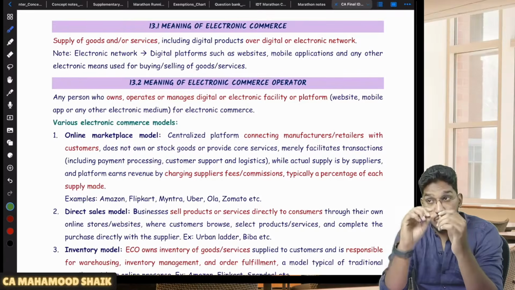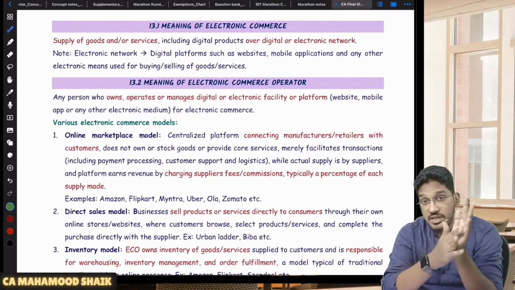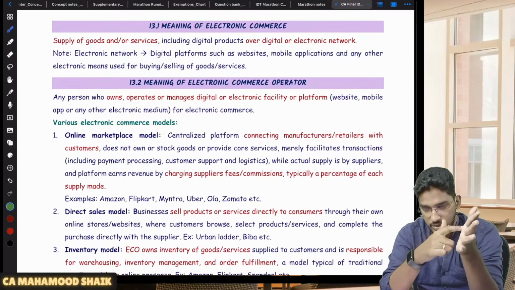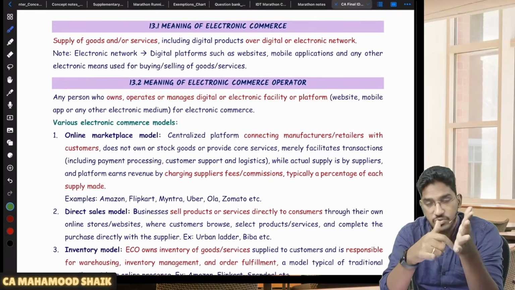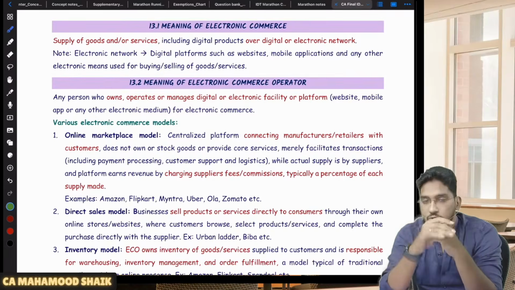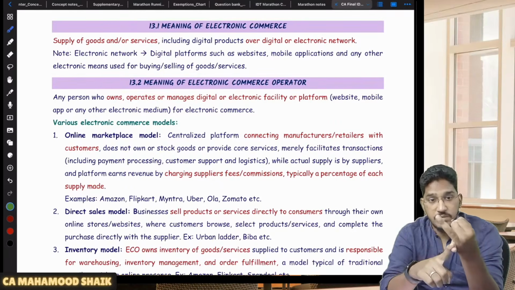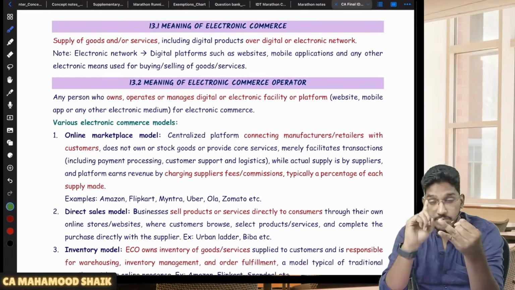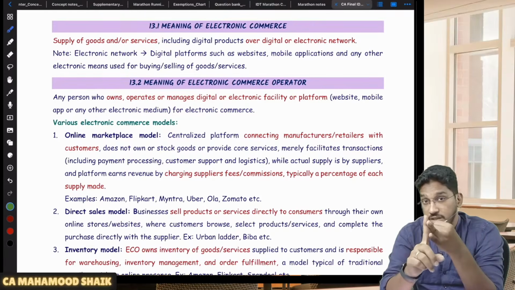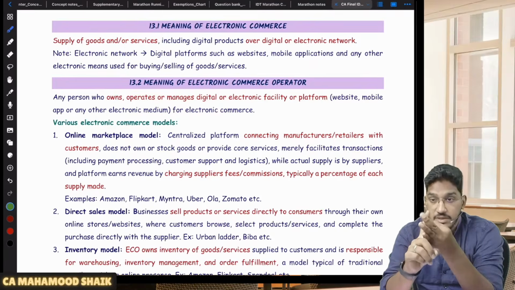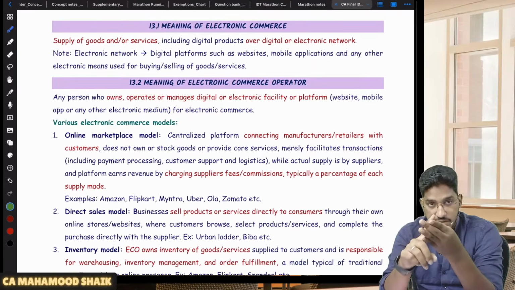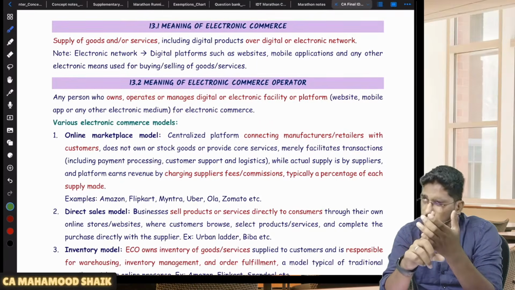In case of notified services, the government has notified 6 services. Do you remember? Those 6 services, if they are supplied through the e-commerce operator, let me make you recollect: passenger transportation services other than by omnibus, passenger transportation services by omnibus other than body corporate, accommodation services, housekeeping, carpenting, these kinds of services. Thereafter, what is one more thing?